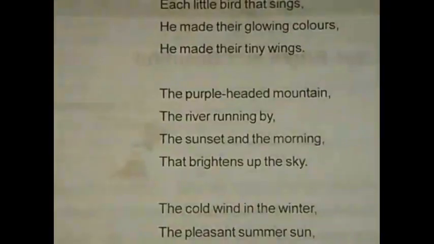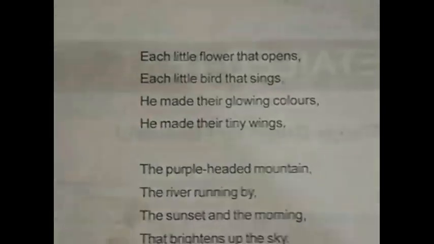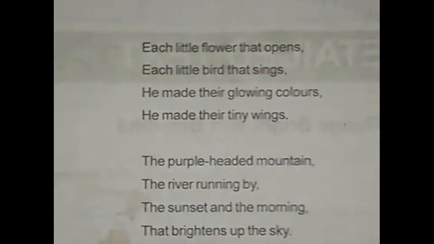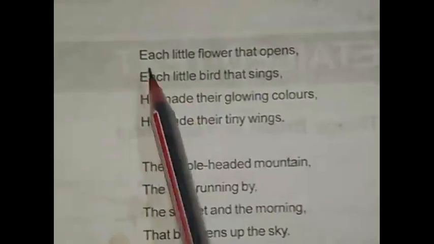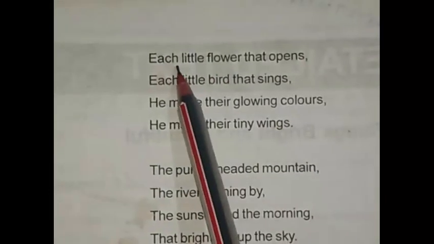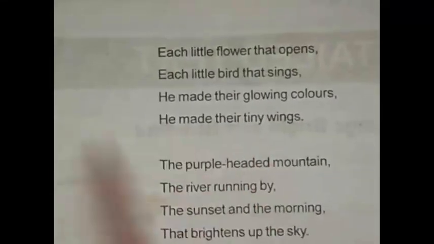So here we are going to discuss the themes of the second stanza one by one. Each little flower that opens, each little bird that sings, he made their glowing colors, he made their tiny wings. Here the first line is related to the third line, and the second line is related to the fourth line.